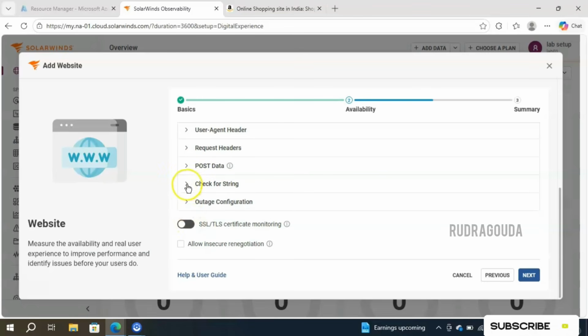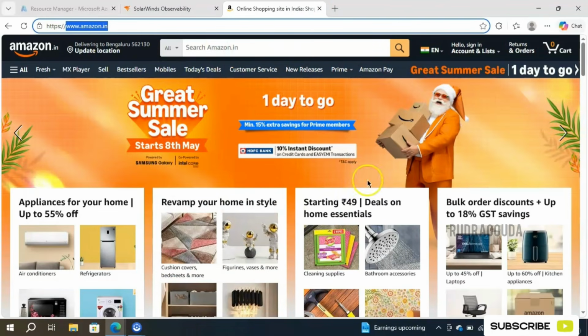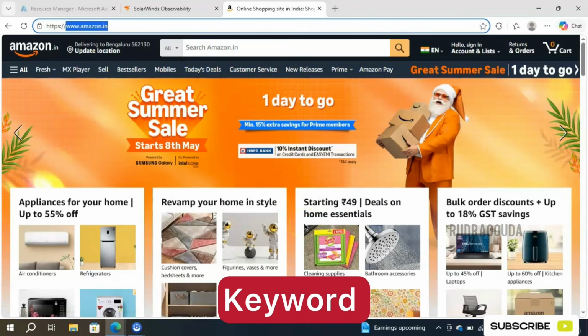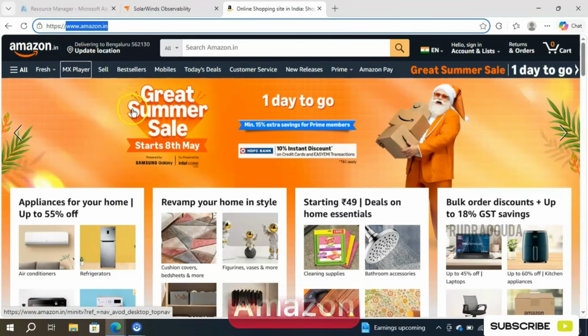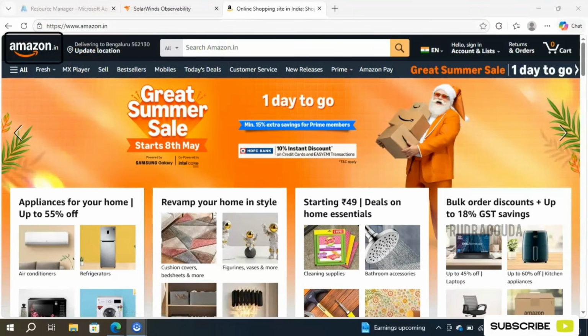For example, now I will try the check for a string. Whenever this particular website is open, I want to look for a keyword. If that keyword is present, then our website is working as expected. If the keyword is not present, then something has gone wrong, we want an alert and the team should work on that part. For example, here I will take the keyword as Amazon only. In this particular website, you are able to see the keyword called Amazon, right? If this keyword is there, then our website is working good.